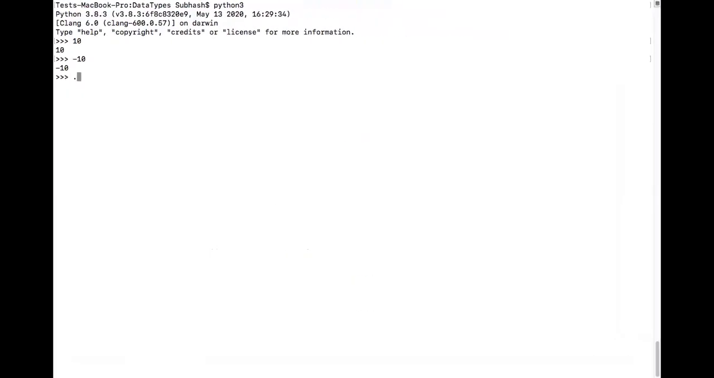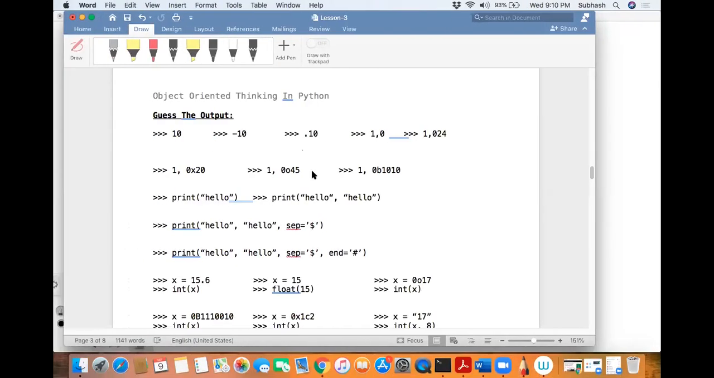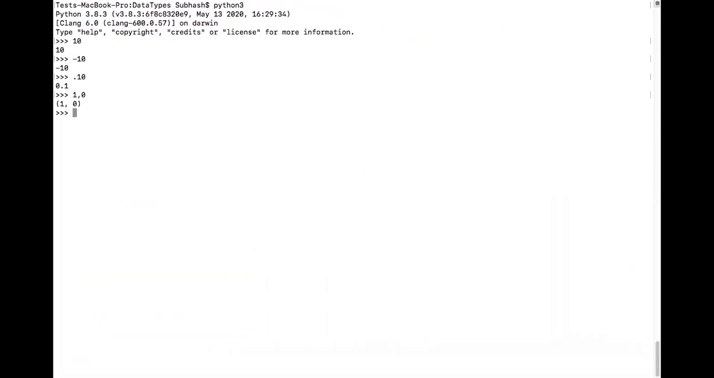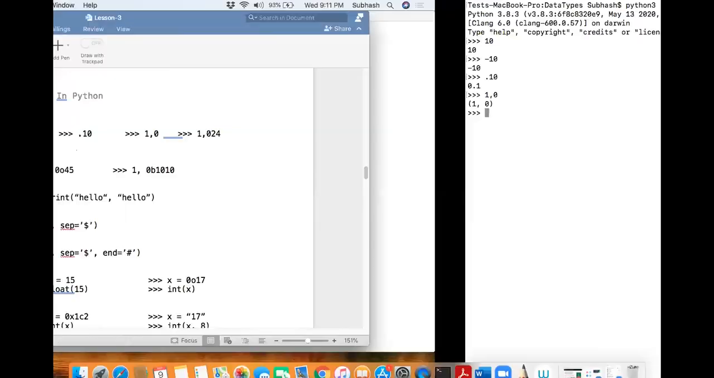Okay, now 0.10. When I say 0.10, the output would be 0.1. It will drop the trailing 0. It is 0.10, not 10. It will basically give you 0.1. Okay, now when I say 1 comma 0, can you guess what is the output? This is basically called a tuple. Don't worry about what a tuple is for now. I'll be explaining it to you in detail later. For now, just understand the different outputs that you get by typing all this.